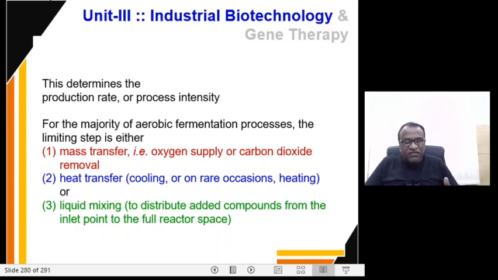So these are some of the limiting steps in the transport component: the mass transfer, the heat transfer, or the liquid mixing.